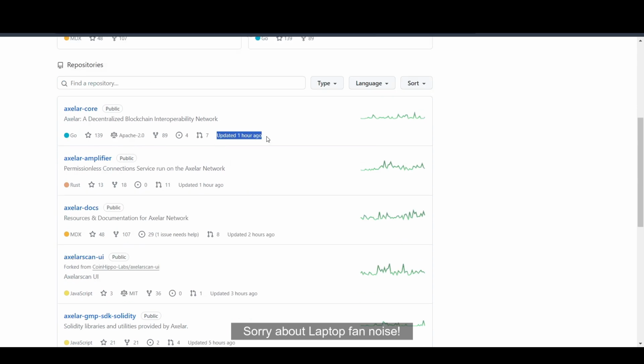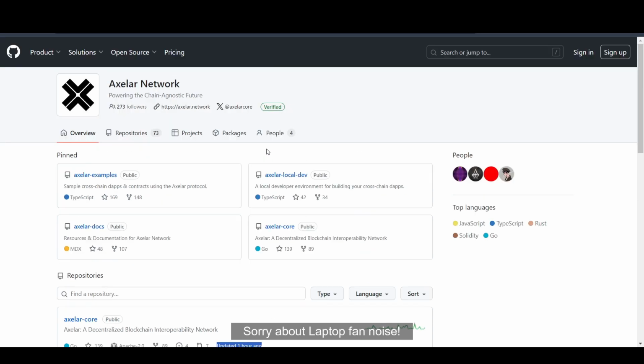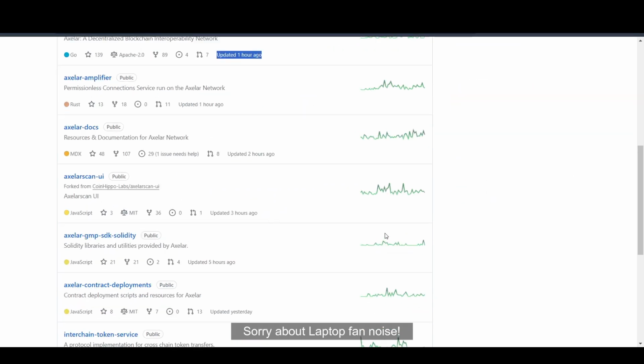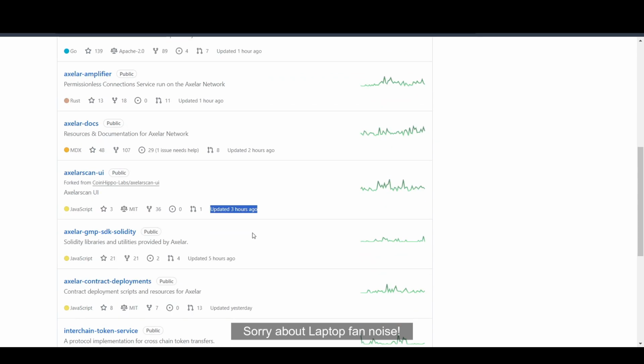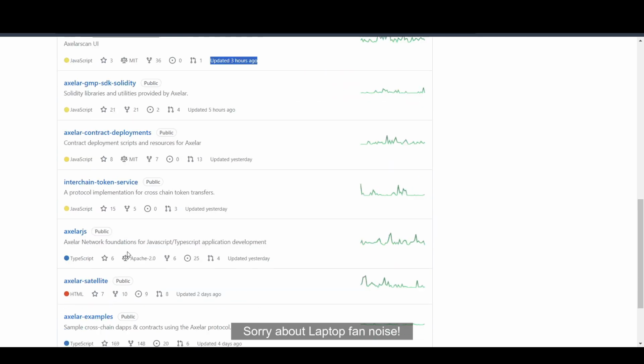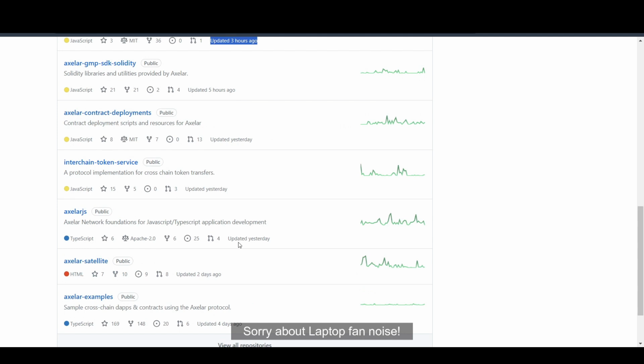Since it is decentralized, that means we have various contributors, as you can see, and their main one is Axelar core, which actually got updated 1 hour ago, and we also have Axelar amplifier, which we will discuss later in the roadmap section. We also have Axelar doc, which also got updated. We also have Axelar scan, which got updated like 3 hours ago, and other things, as you can see here. So in terms of development, it is a big plus for them.